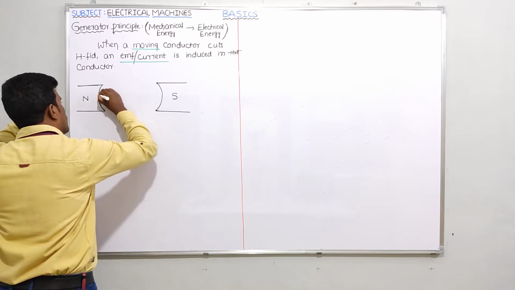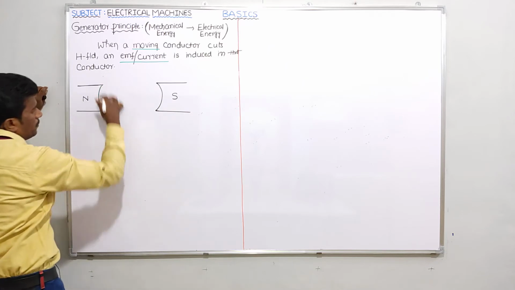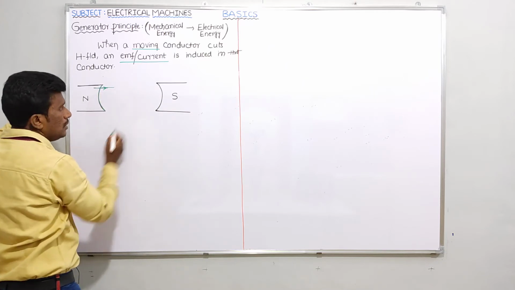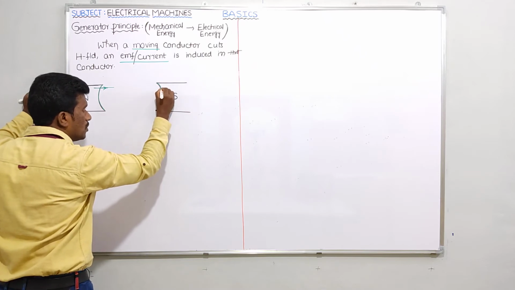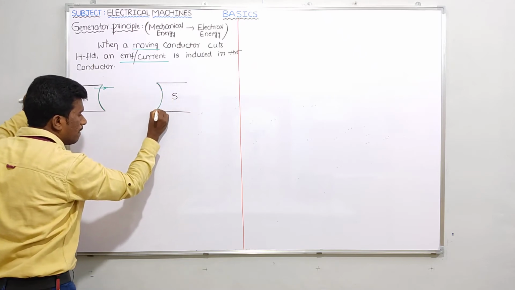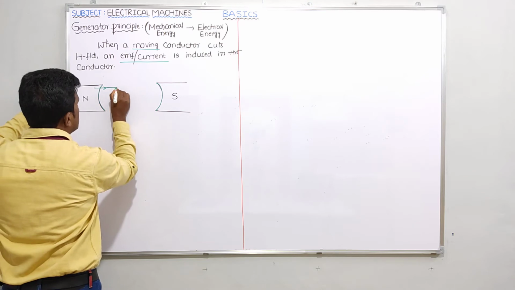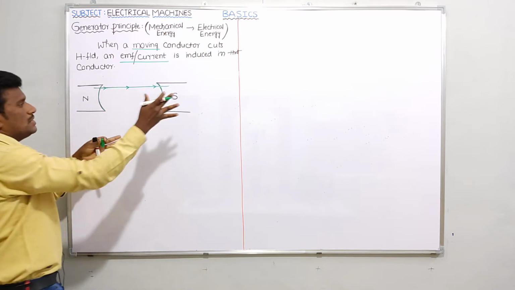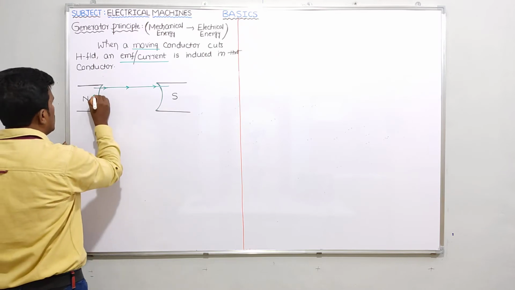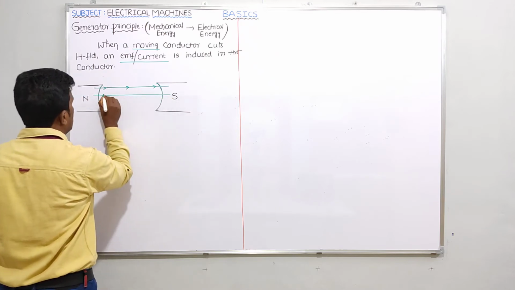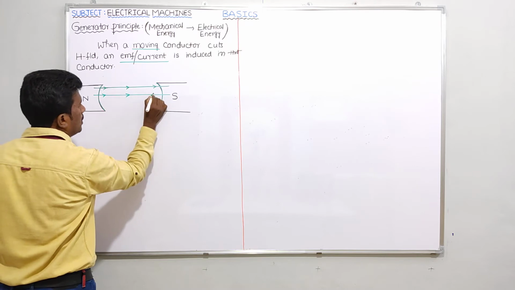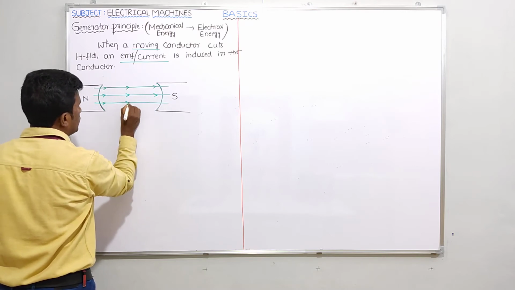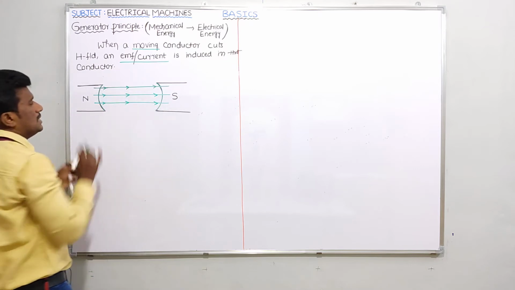North pole surface means this one, right? This is nothing but the north pole surface. Flux lines start from the north pole surface like this, and this is the south pole surface. It reaches the south pole surface. This is a property of flux lines: they always start from the north pole surface and reach the south pole surface. Like that, a time invariant magnetic field was produced, and those flux lines flow from the north pole surface to the south pole surface.